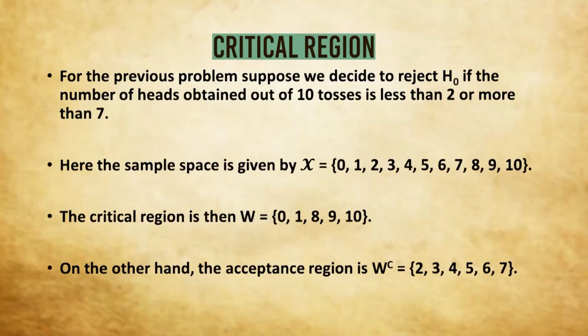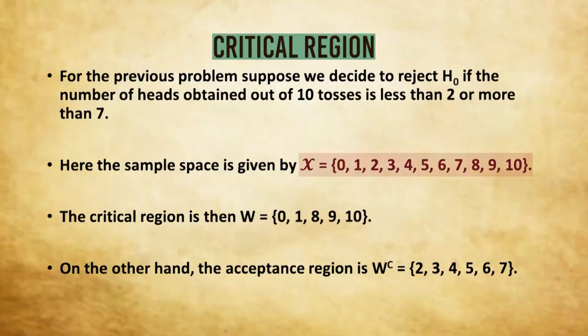Now in our present problem, we want to test P is equal to half against P not equal to half, and we toss the coin 10 times for this purpose. Now suppose we decide to reject H0 if the number of heads obtained out of 10 tosses is less than 2 or more than 7. So what are all the possible values of X? You are tossing the coin 10 times and X is the number of heads obtained. So X can take up any value from 0, 1 up to 10. So this set containing 0, 1 up to 10 will be the sample space of the test statistic, which will be denoted by script X.